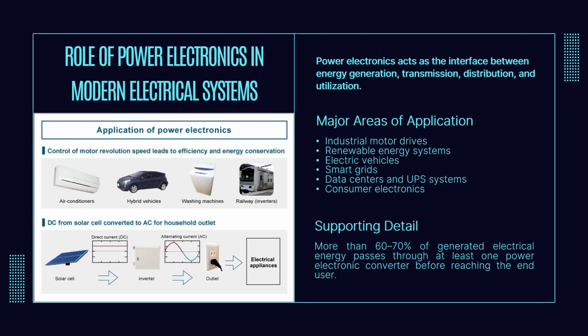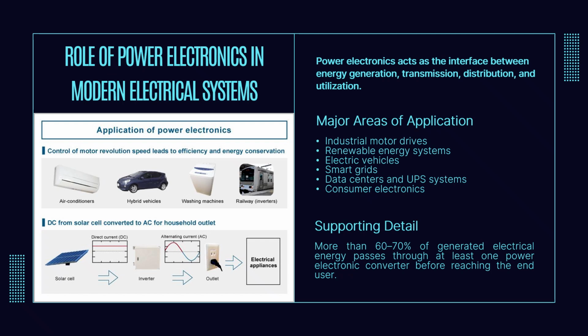Consider a solar PV system. Solar panels generate DC electricity, while the utility grid operates on AC. A power electronic inverter performs this conversion. Likewise, an electric vehicle battery supplies DC power, but the traction motor requires variable frequency AC, which is again provided by the inverter. So these examples demonstrate that power electronics is no longer optional. It is an essential enabling technology across numerous industries.